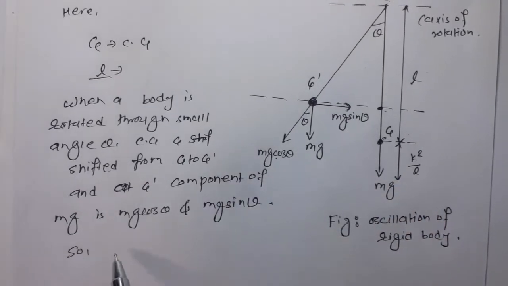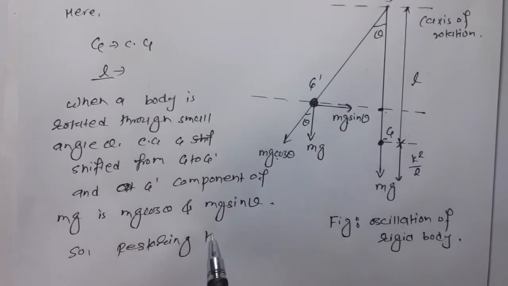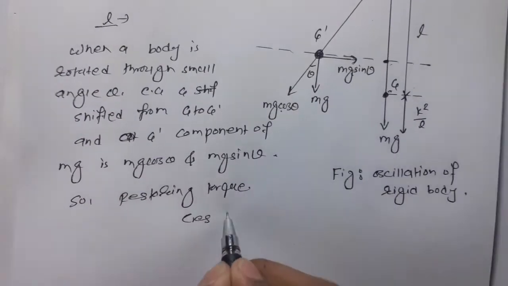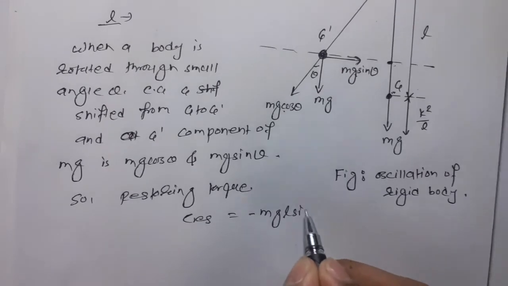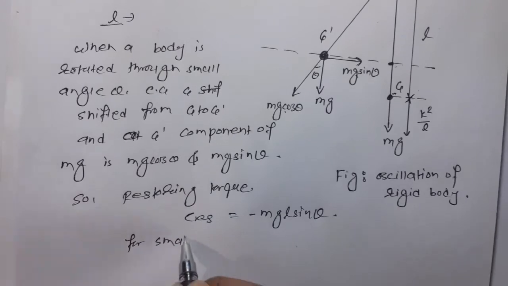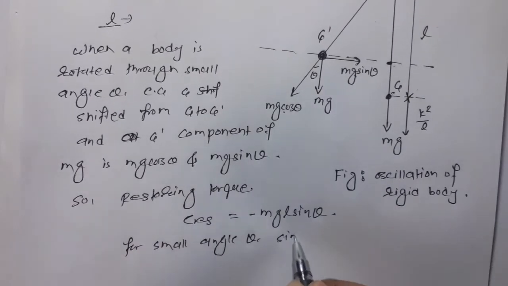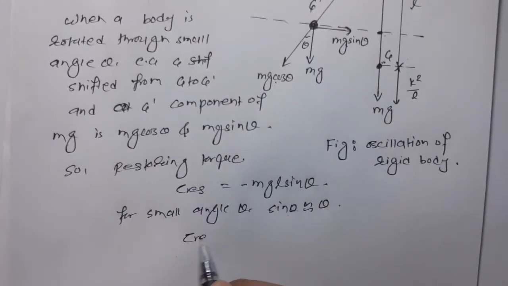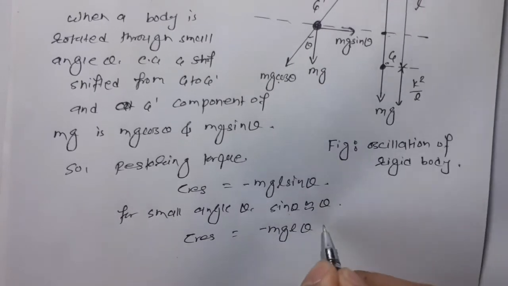So the restoring torque tau res is equal to minus mgL sin theta. For small angle theta, sin theta is nearly equal to theta. So the restoring torque is minus mgL theta. This is equation 1.